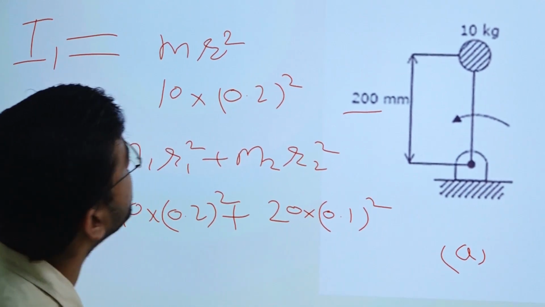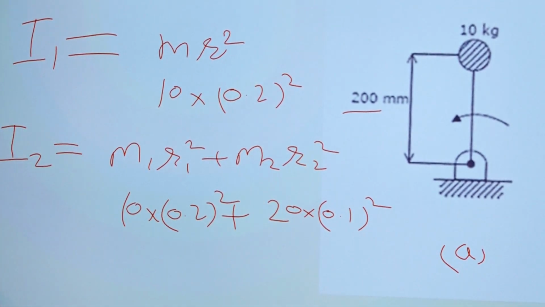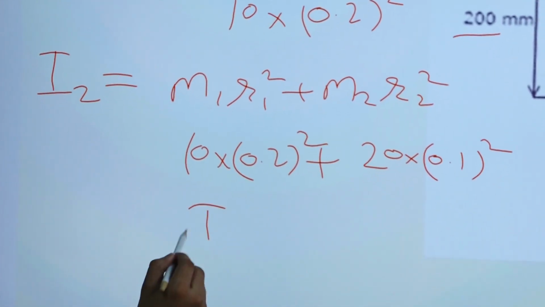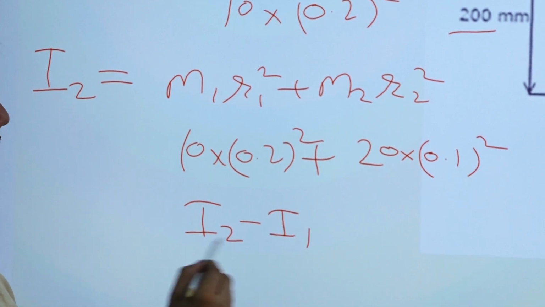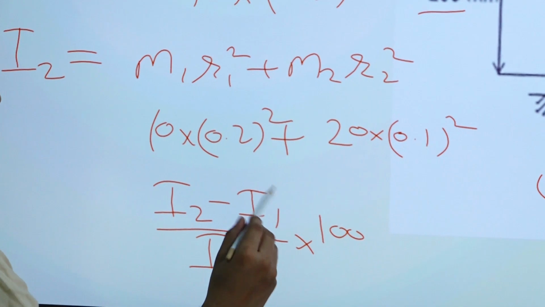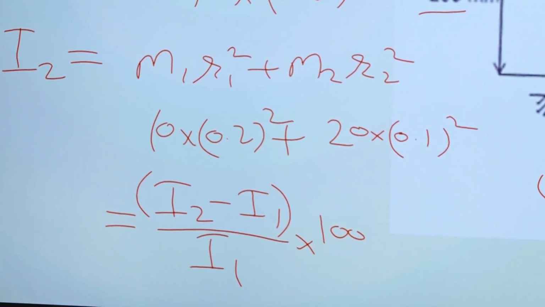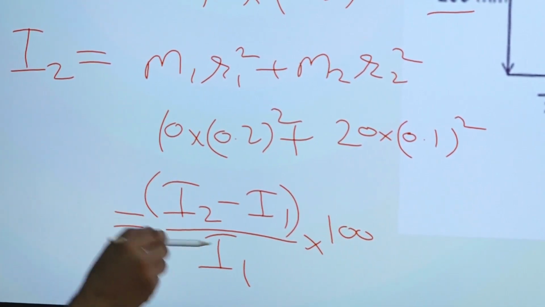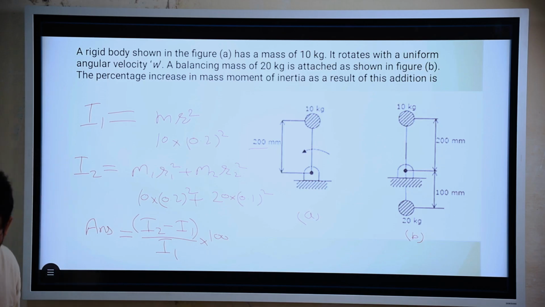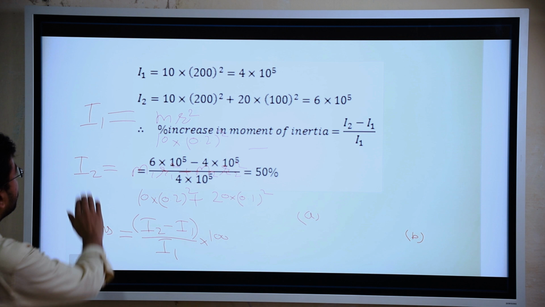Okay, so now what they are asking is the percentage increase in mass moment of inertia as a result of this addition. So they are asking I2 minus I1 divided by I1 into 100. We have to solve this and then find the answer, right? I already solved it here.